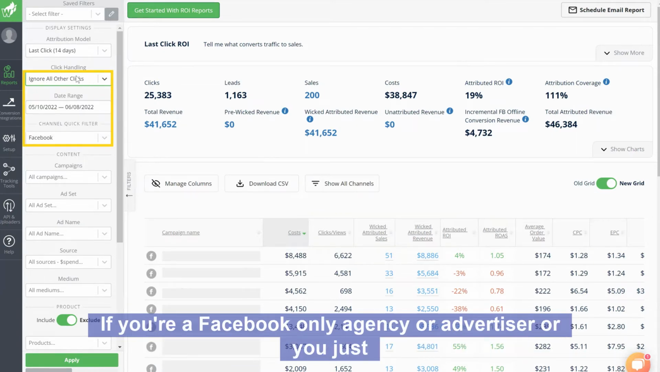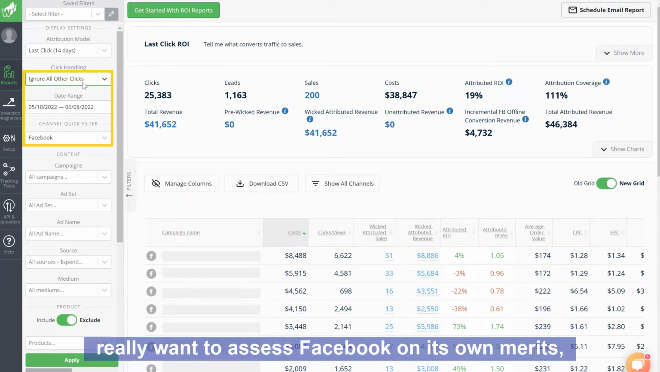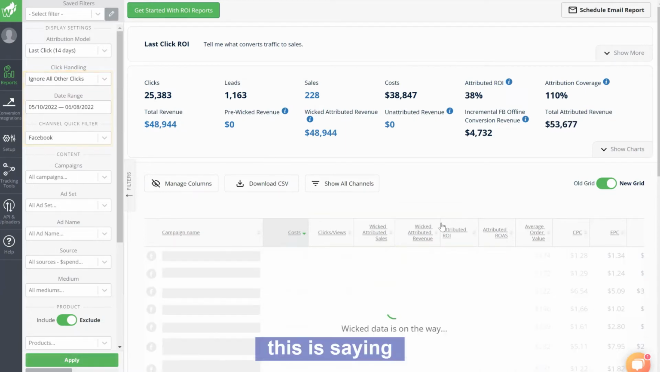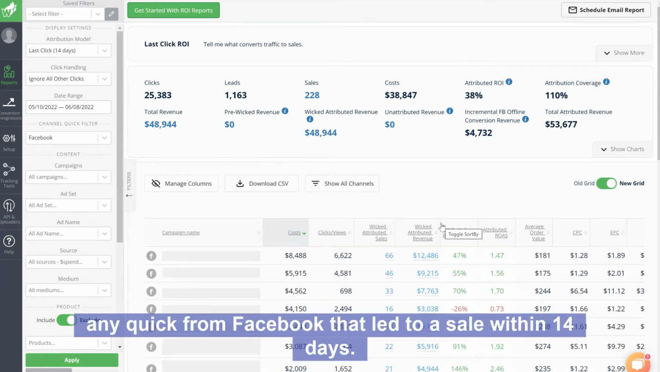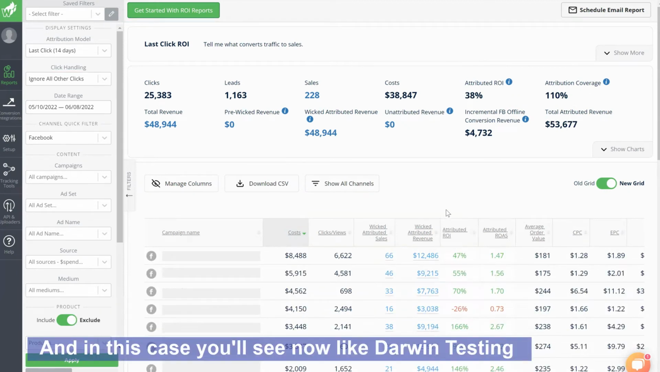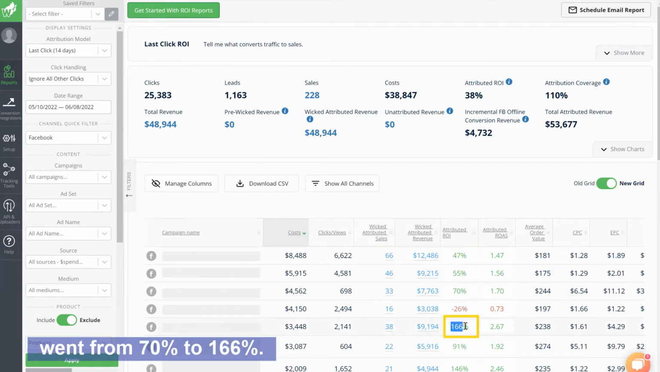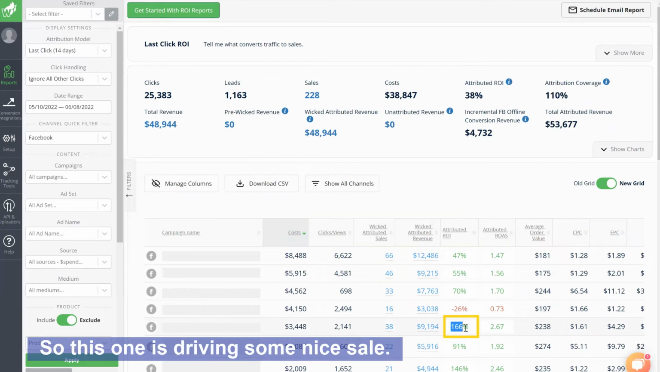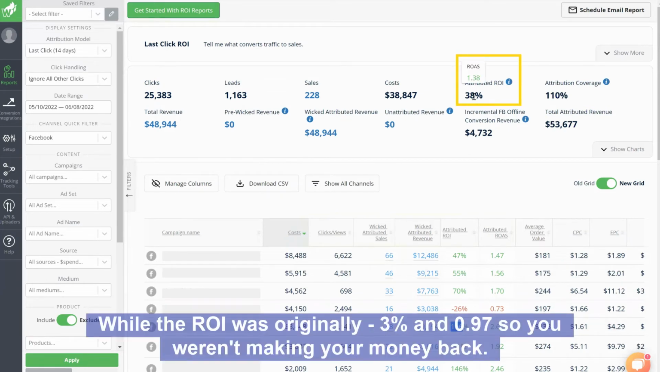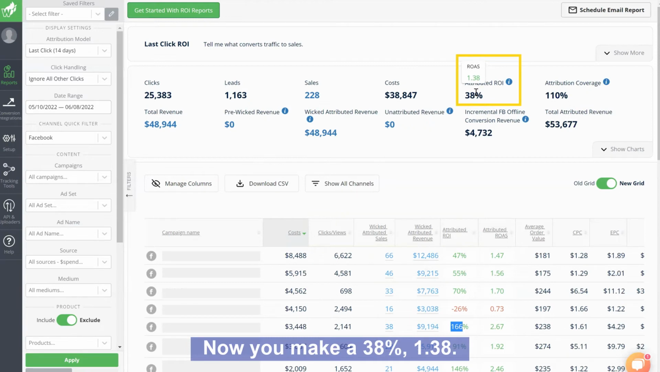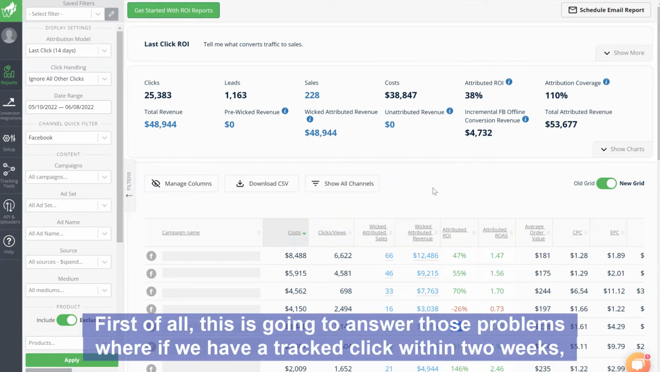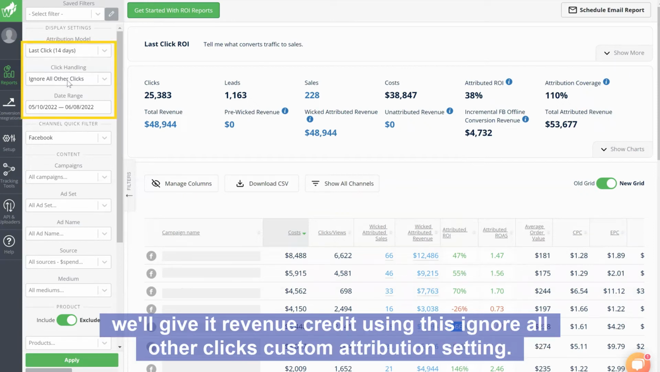If you're a Facebook only agency or advertiser, or you just really want to assess Facebook on its own merits, this is saying any click from Facebook that led to a sale within 14 days. And in this case, you'll see now, like Darwin testing went from 70% to 166%. So this one is driving some nice sales. All the ROI was originally negative 3% and 0.97, so you weren't making your money back. Now you're making 38%, 1.38. First of all, this is going to answer those problems where if we have a tracked click within 2 weeks, we'll give it revenue credit using this ignore all other clicks custom attribution setting.